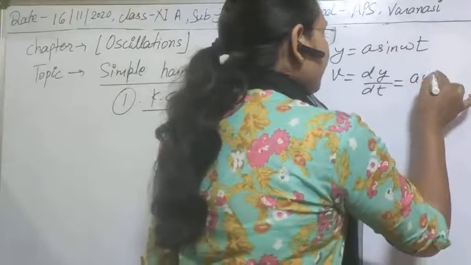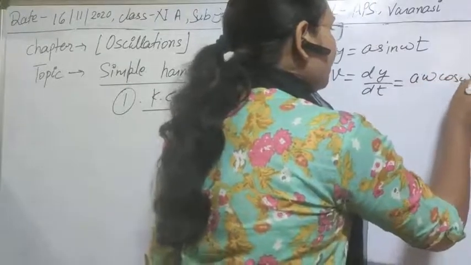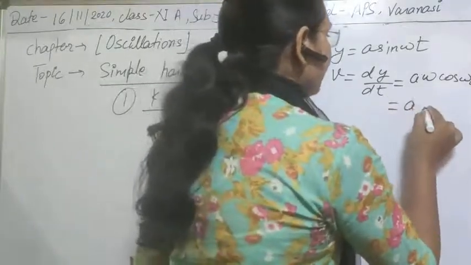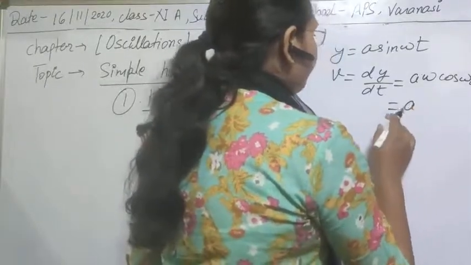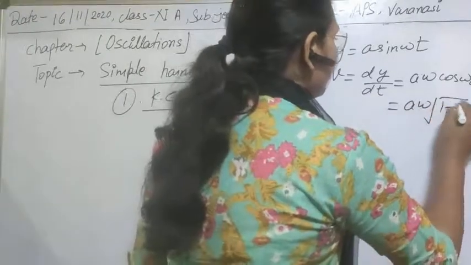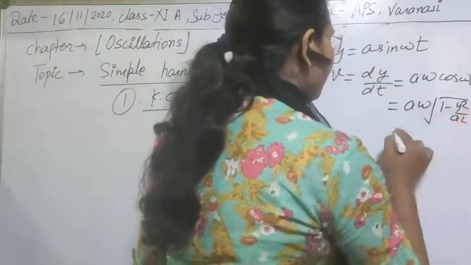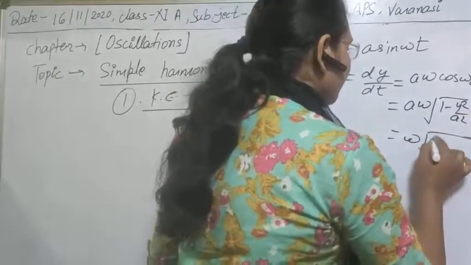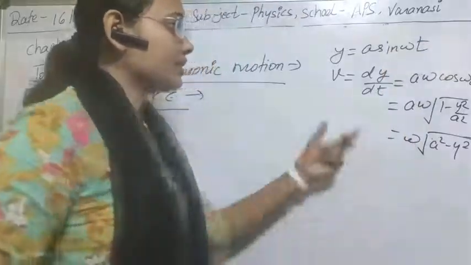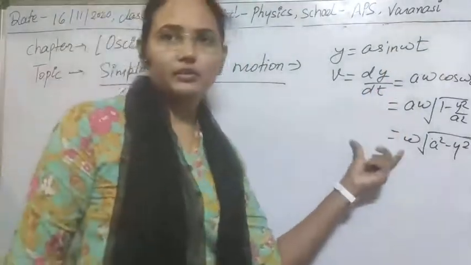This will be a omega cos omega t. Clear? And in terms of y we can also write it as omega times the square root of a square minus y square. You can calculate it from here. We have already calculated it, that's why I will use it directly.